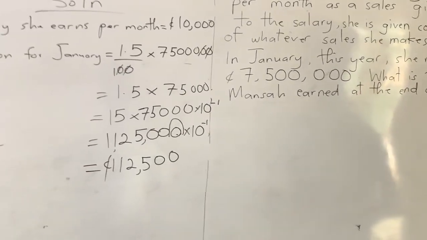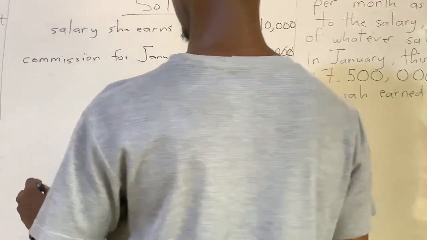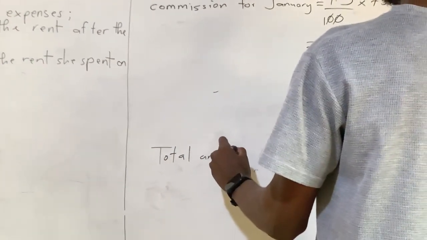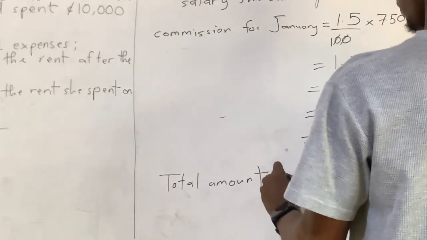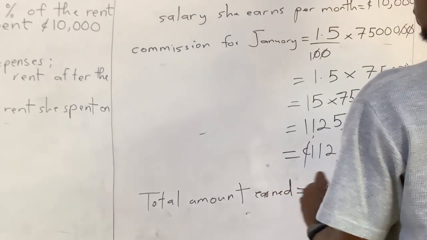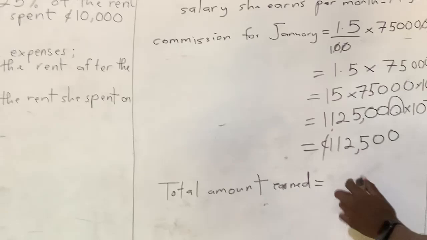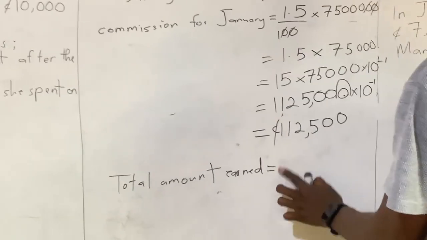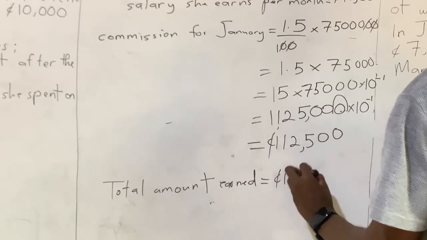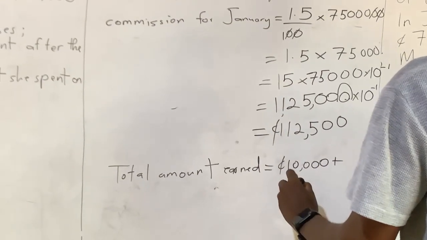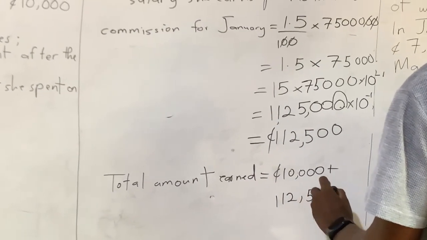Right. So it means the total amount she earned, the total amount earned, is going to be equal to what? A salary per month, which is 10,000 cedis, plus what? The commission, 112,500.